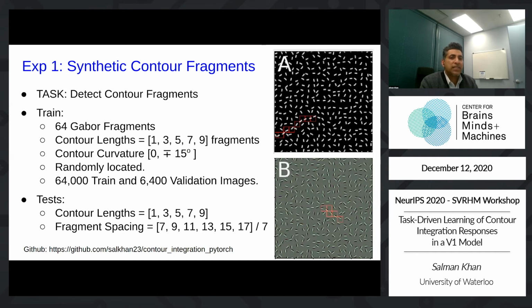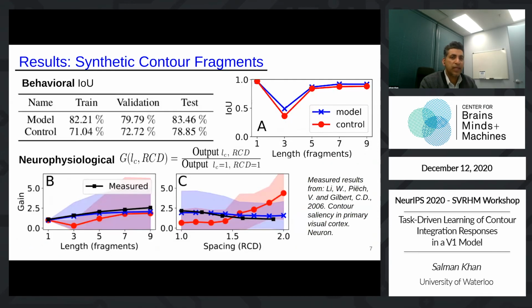The model was tasked with identifying which fragments were contour fragments and which were background fragments. In total, the training dataset contained 64,000 training images and 6,400 validation images. And some of the example stimuli are shown in the figure. After training, the model were tested for consistency with behavioral and neurophysiological data with straight contours of different lengths and different interfragment spacing. So here are the results of our first experiment.